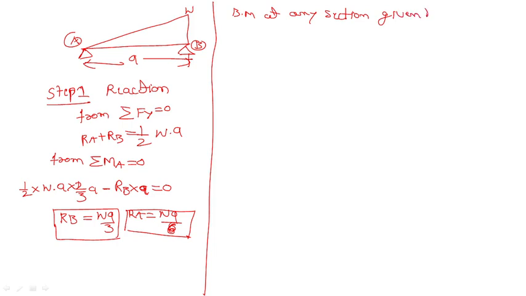Mx, x meaning at any point, is Ra x minus half into W by A into x, into x by 3.